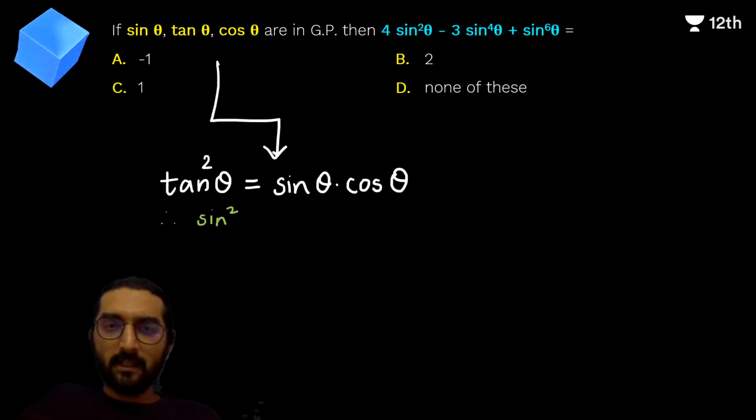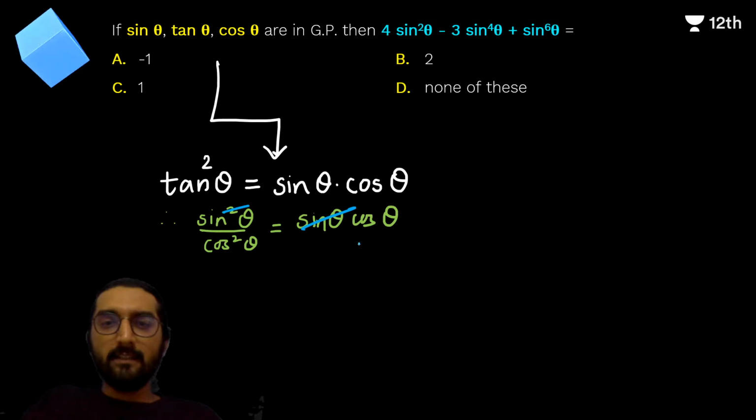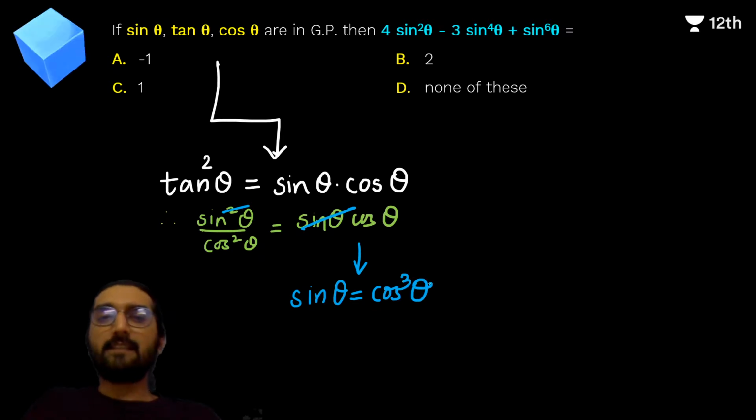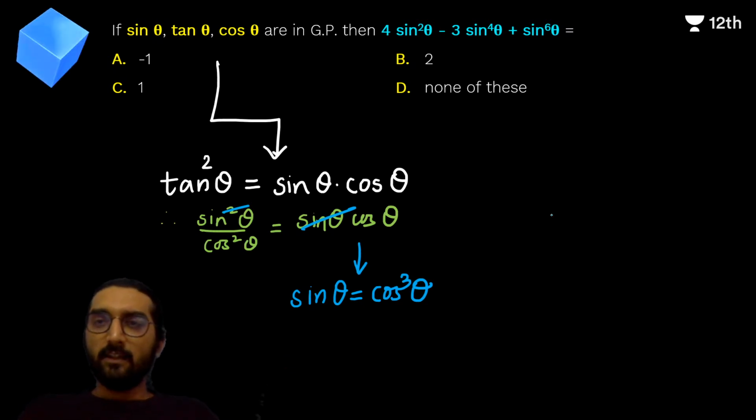sin squared theta upon cos squared theta is equal to sin theta cos theta. दोनों तरफ से एक sin कैंसिल हो रहा है. Are we clear about it? sin squared theta, sin theta, and this gives you sin theta is equal to cos cube theta. ये प्राइसलेस इंफॉर्मेशन आपको मिल रही है. sin theta is equal to cos cube theta. अब इस चीज को आपको सिंप्लीफाई करना है और देखना है कि क्या चीज आ रहा है, राइट?